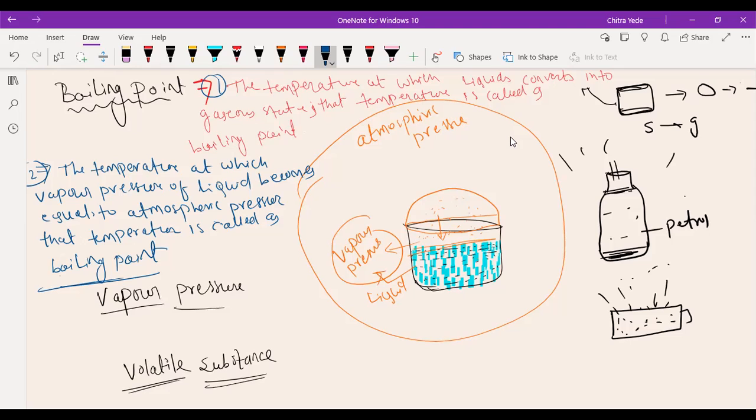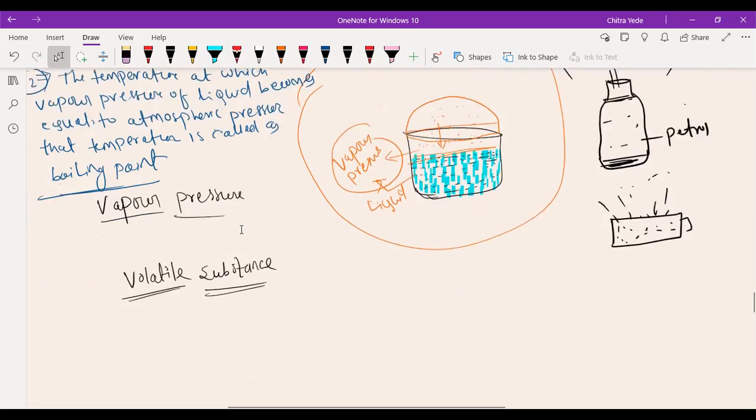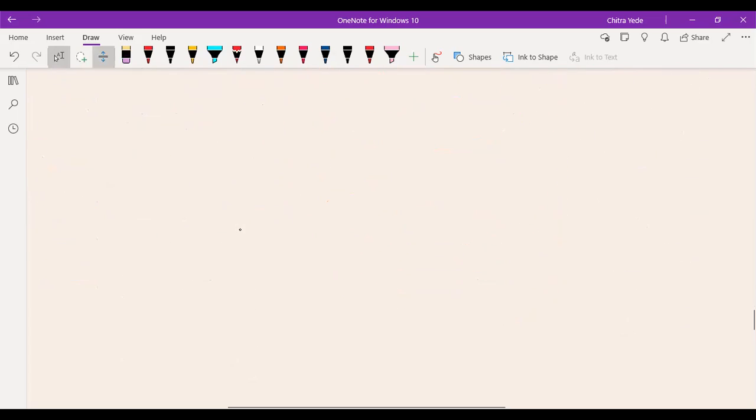Okay. Now we have 5 minutes left. I think we will cover evaporation. So I'm going to discuss evaporation. Evaporation is again the conversion of liquid into gaseous form, but at any temperature below the boiling point.